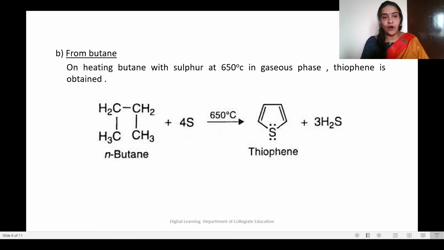From butane: on heating butane with sulfur, butane mixed with sulfur at 650 degrees Celsius in the gaseous phase, thiophene is obtained. This method also we can use for the preparation of thiophene.